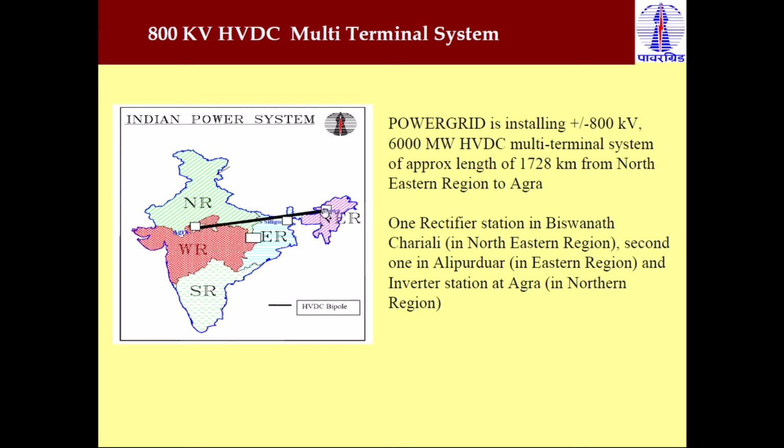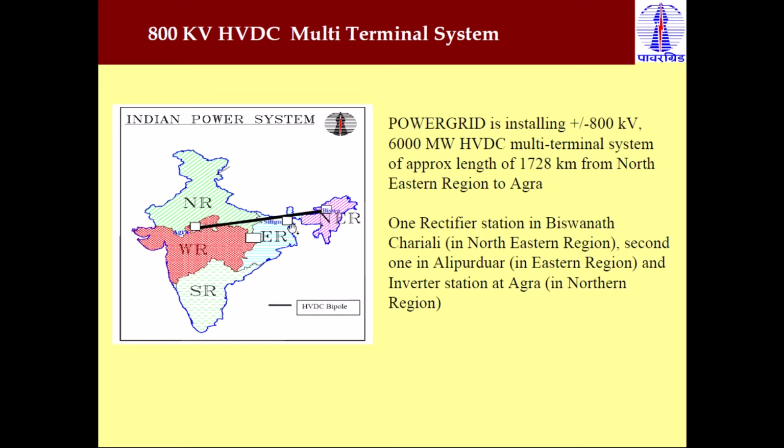This is the Biswanath rectifier station where power is generated. From this region to the Alipurduar region, this is a second rectifier station. So at the Biswanath rectifier station, 3000 megawatt of power is transferred, and the second rectifier at Alipurduar, in the northwest region, also transfers 3000 megawatt.